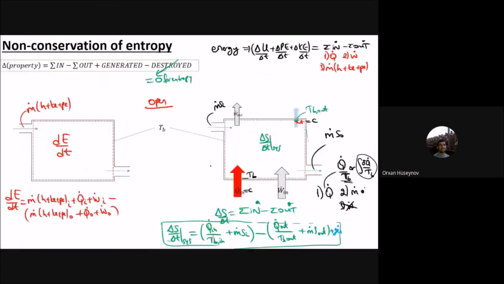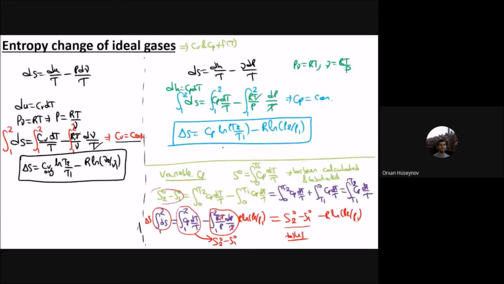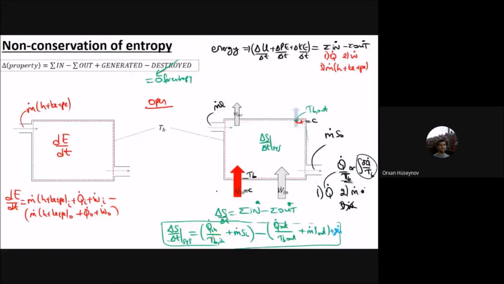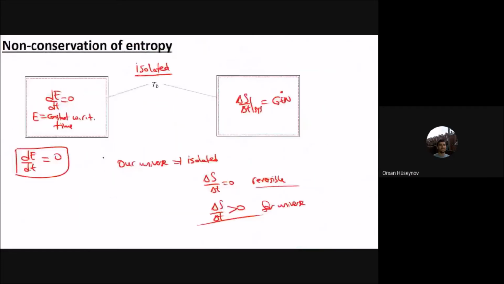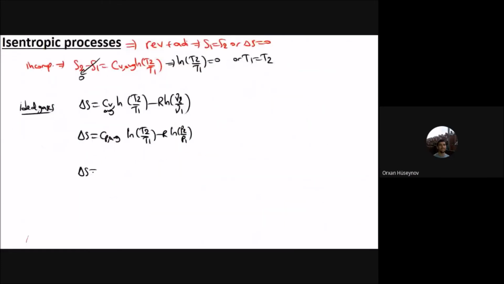This is the second one, and you have three formulas. The last one says that delta S is equal to s2 naught minus s1 naught minus R ln P2 by P1.